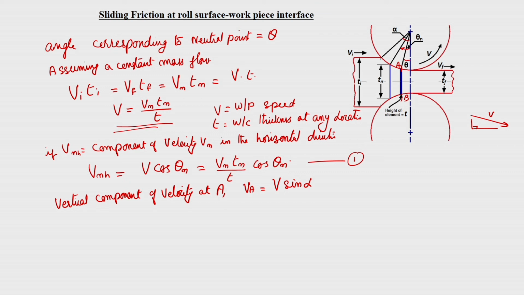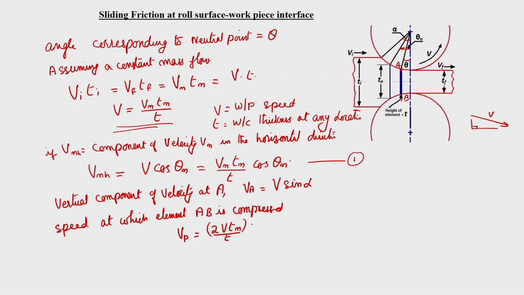Now, what is the speed at which element A B is compressed? So, that we can say that V P is equal to 2 V T n by T into cos theta n sin theta n.